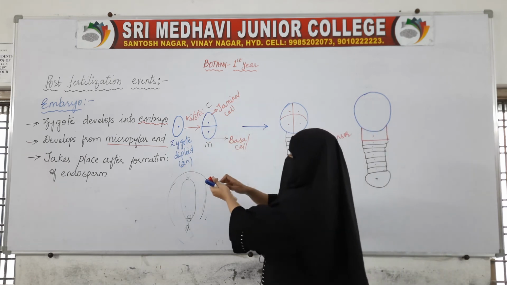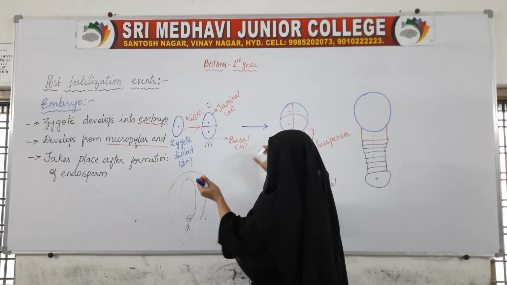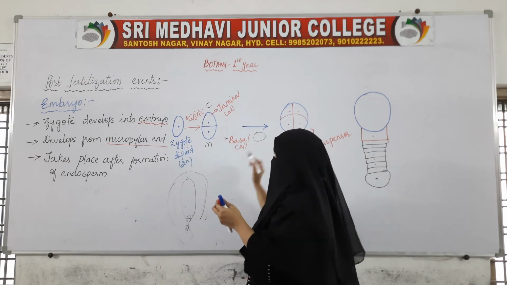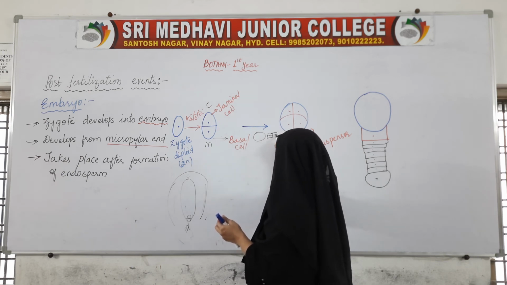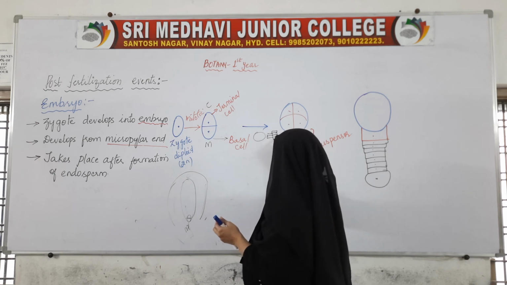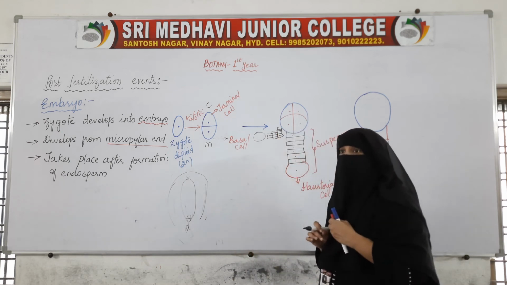For example, if I draw this, this is the basal cell. It has undergone many divisions. One has given rise to 2, 2 has given rise to 4 cells, and 4 cells have given rise to 8 cells. So like this, cells have been formed.